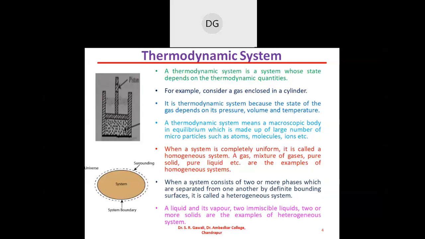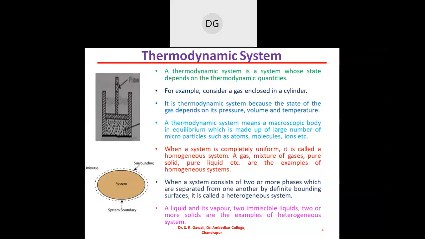So this is nothing but a heterogeneous system, and this hot tea in a cup is separated by the bounding surface. There is one bounding surface. On one side there is a vapor, and on the other side of this bounding surface there is a liquid, that is the hot tea. Then another example that I have given here for the heterogeneous system is two immiscible liquids.